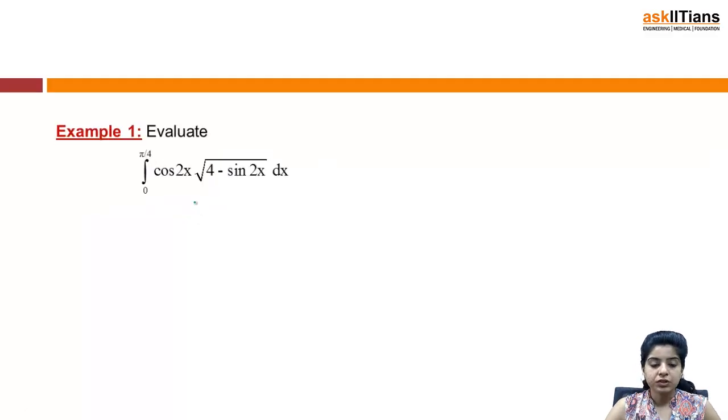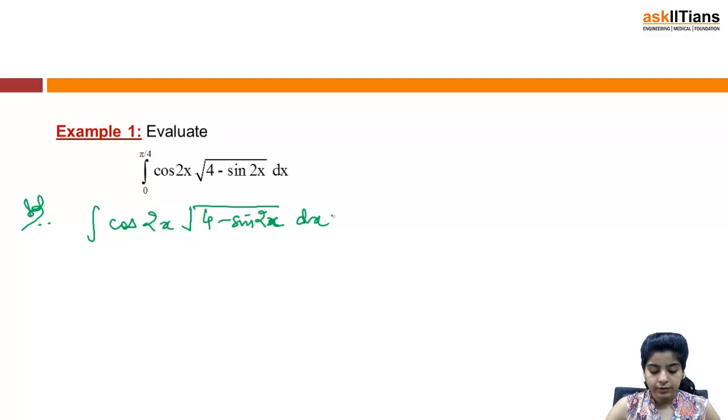Let's discuss one question based on these properties or these important concepts. Evaluate the integral from 0 to pi by 4 of cos 2x times the square root of (4 minus sin 2x) dx. So how do you calculate this? Let me first take the integral sign and the function, and we'll then substitute the limits.